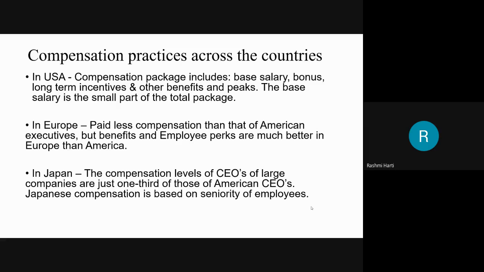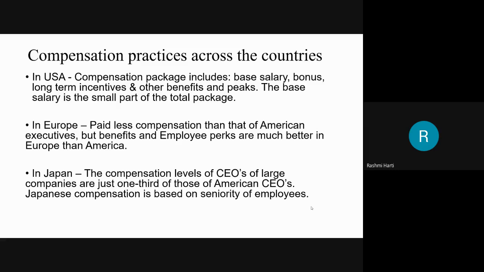However, there are arguments that most American executives have not been paid their salary based on their performance, but American companies have been approaching the system of linking performance to pay. So the significant portion of the compensation package is based on employee performance.